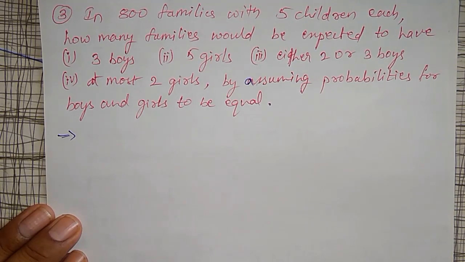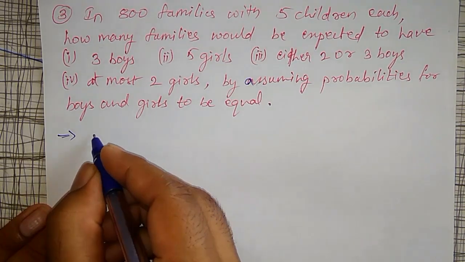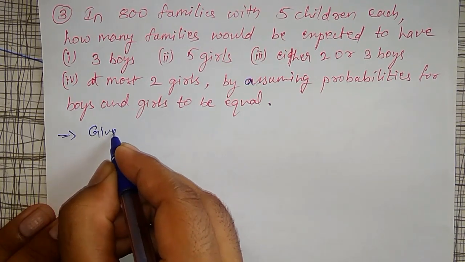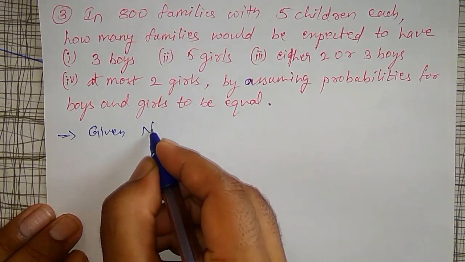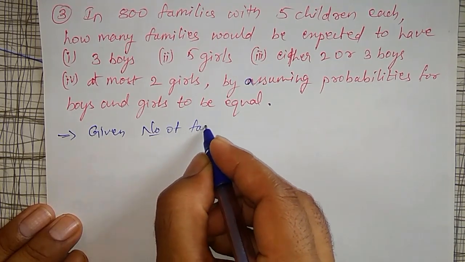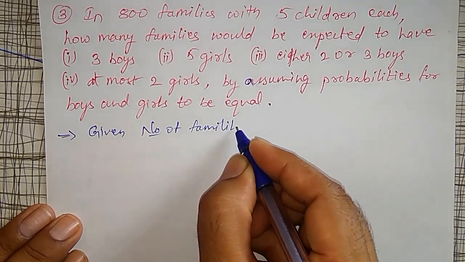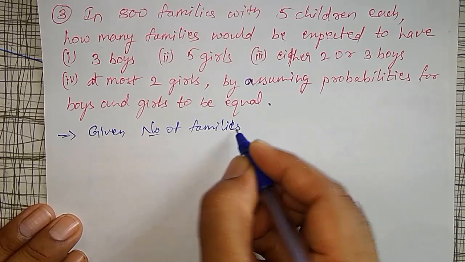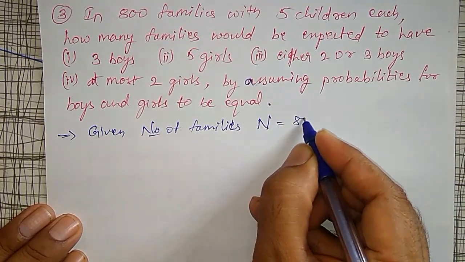Therefore, let me write the given things. Given number of families capital N is equal to 800.